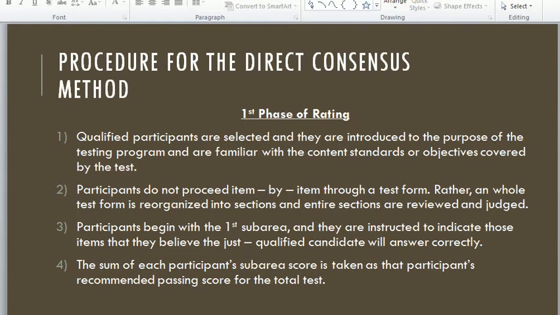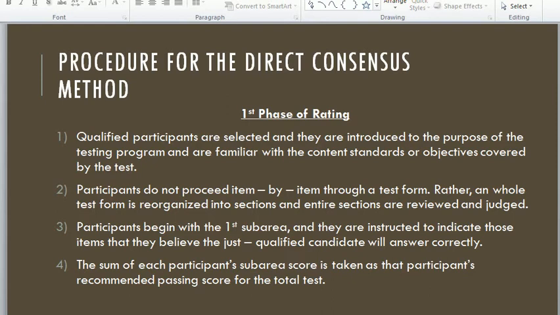Number 2, participants do not proceed item by item through a test form. Rather, the whole test form is organized into sections, and entire sections are reviewed and judged. It means that in this method the items are not considered individually, but the entire test section is reviewed and judged.